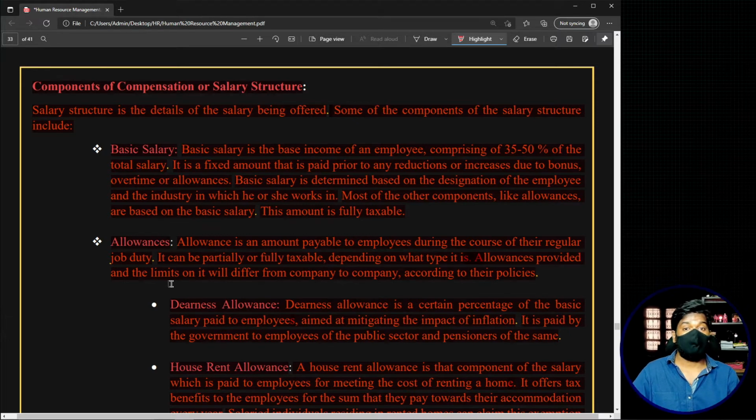Now I'm again telling you, there may be many more components in the salary. For example, for certain employees you'll also have a component called ESI, Employee State Insurance, and there will be a certain amount relating to that ESI component. In this way, there will be many other different components in any compensation plan or salary structure in an organization. But here we are only discussing the most commonly seen things.